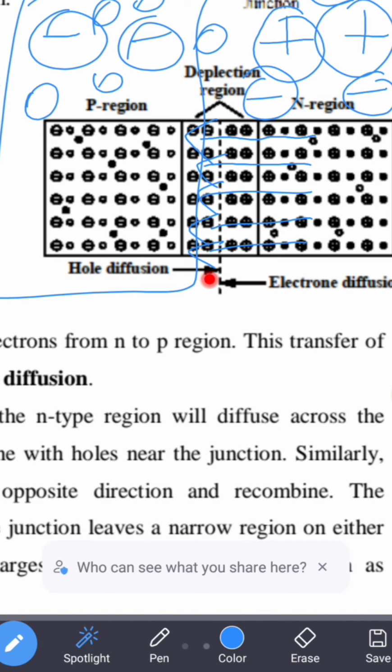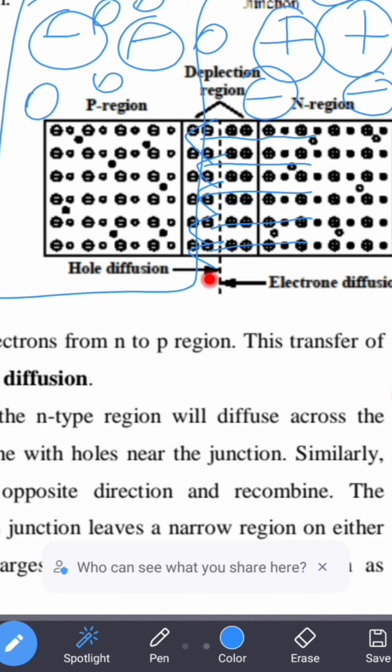Because what does depletion mean? Depletion is nothing but where neither the holes nor the electrons are present. That is, none of the charge carriers are present near the junction. That is, charge carriers ಅಂತ ಹೇಳಿದ್ರೆ we are talking about the majority charge carriers. In the n region we are having electrons as the majority charge carriers, and in the p region we are having holes as the majority charge carriers.